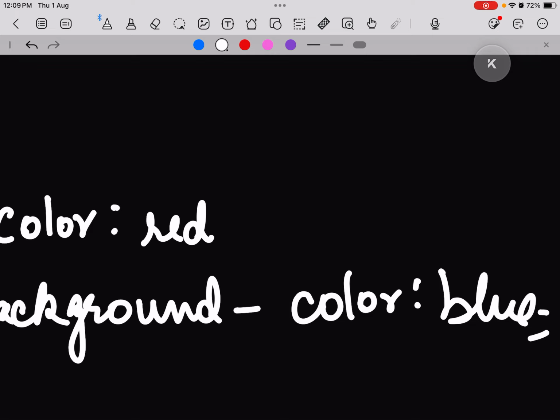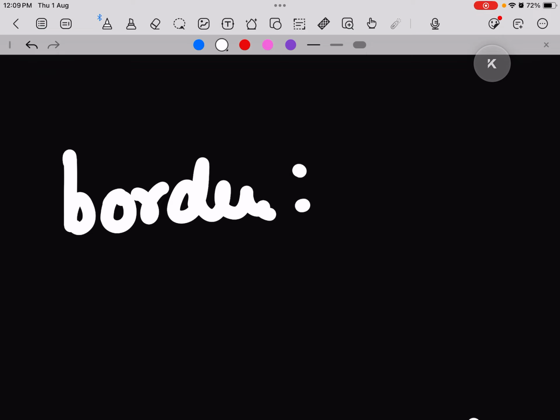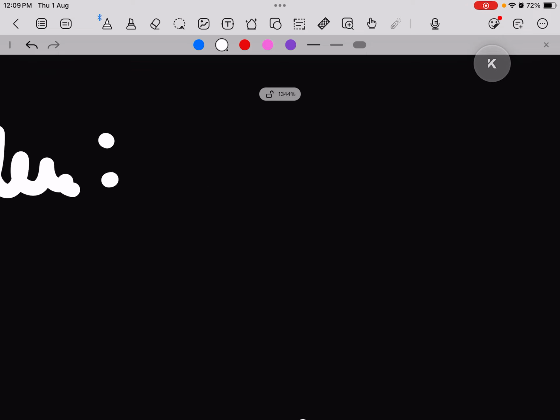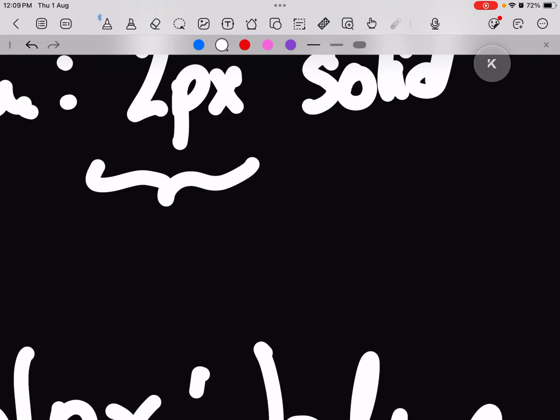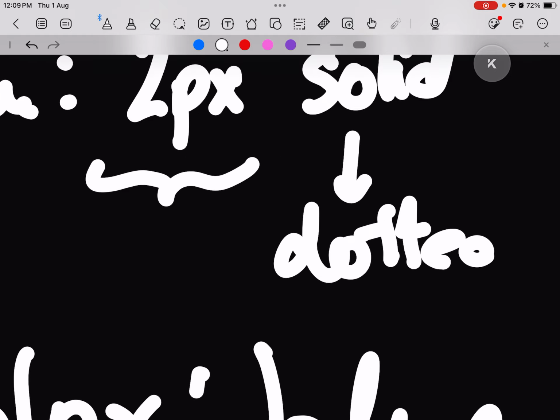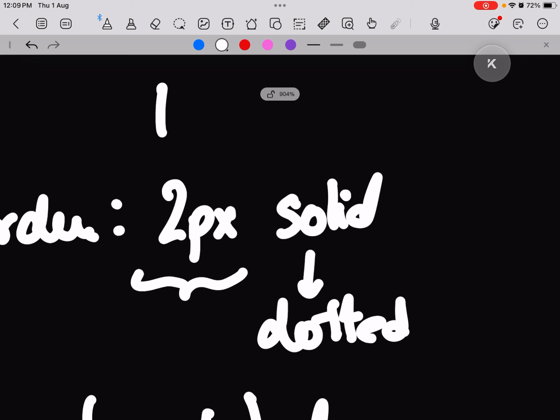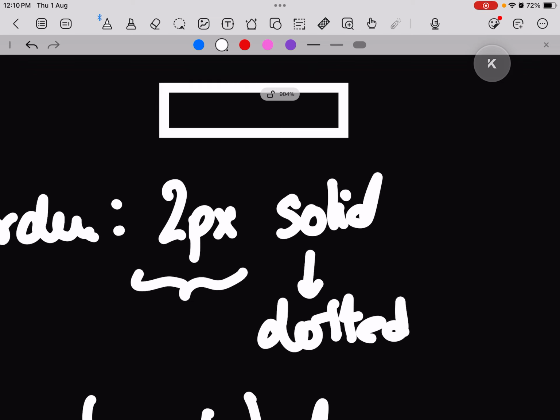Before that, we can also set border color, which we didn't discuss in the property. Basically we use this syntax, which we are going to discuss in detail in CSS, but for now, for border we have this syntax: 2px, which is the width of the border, then solid. Instead of solid, I can write dotted also, and there are many others. Solid border means around the text it will come as this. Dotted will be this, lined will be this. So there are a lot of borders which we are going to discuss in CSS.